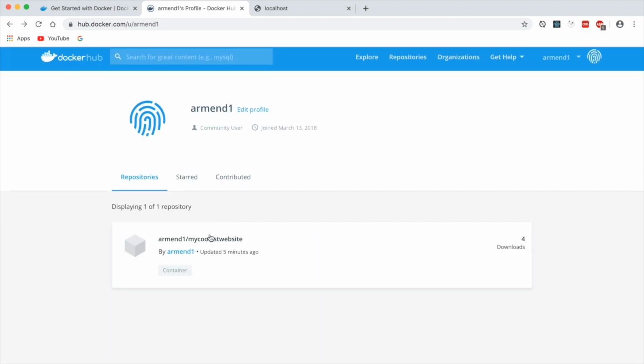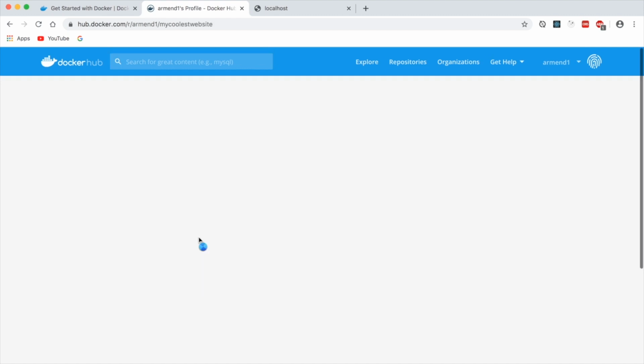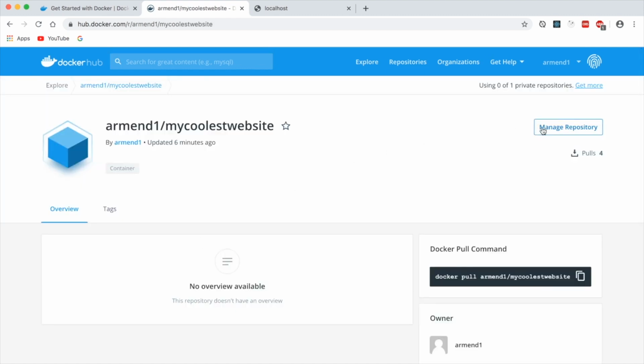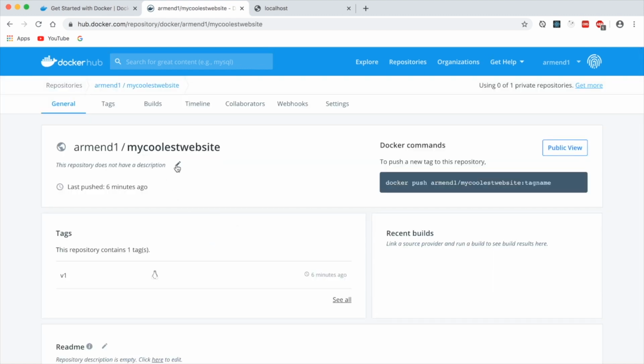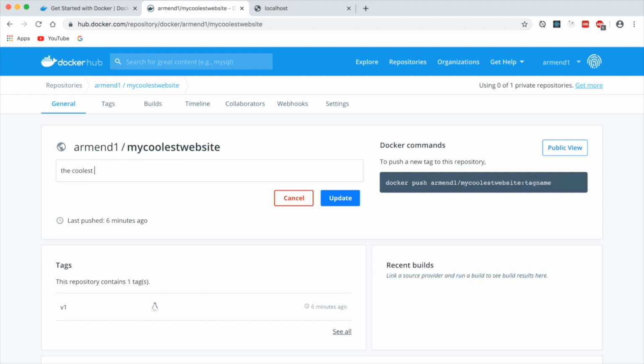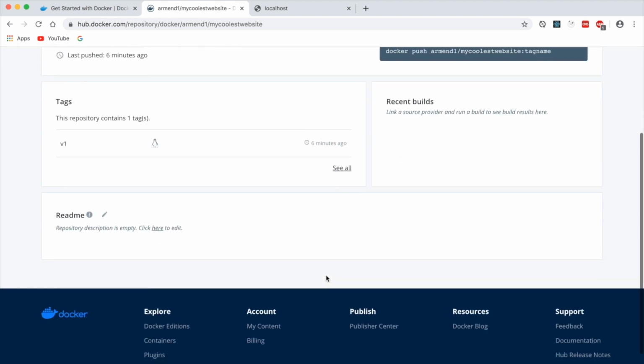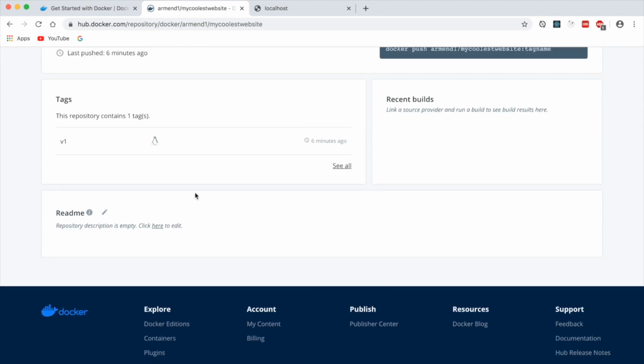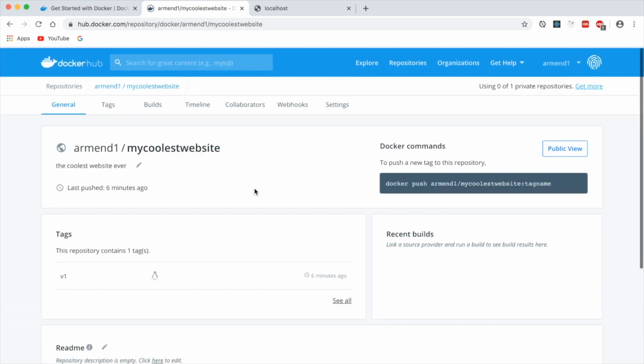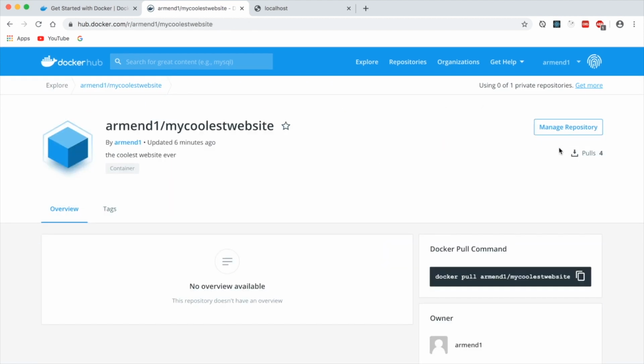Here we can manage the repository, change the description to the coolest website ever. And we can manage other stuff, like add the readme and other things. If we click on public view, we can see how it looks from other people. That's amazing.